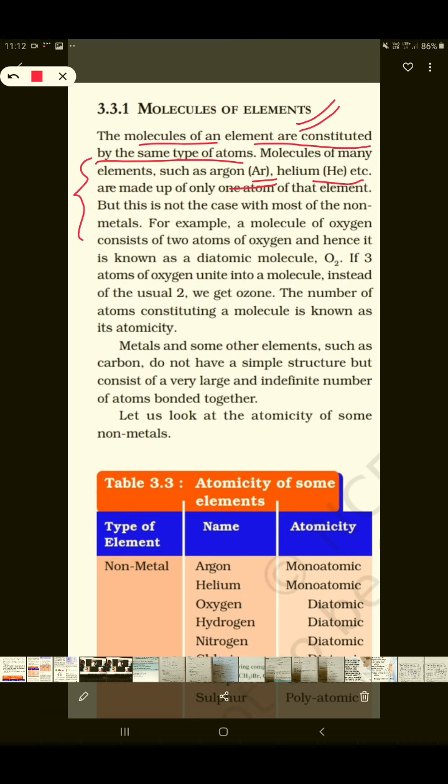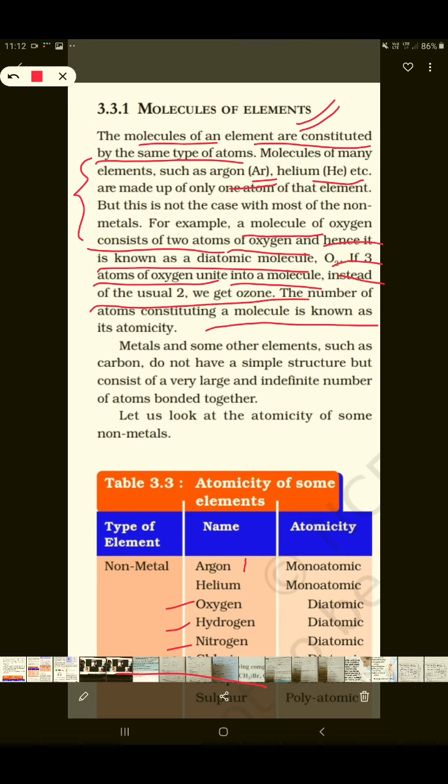When 2 atoms need to combine to form a molecule, they are known as diatomic. The cases of hydrogen I discussed, oxygen, nitrogen, chlorine are some of the examples. And if 3 atoms are combining, like the case of ozone, then they are known as triatomic. If a molecule of oxygen consists of 2 atoms of oxygen, it is known as a diatomic molecule, O2. If 3 atoms of oxygen unite into a molecule, we call it ozone.